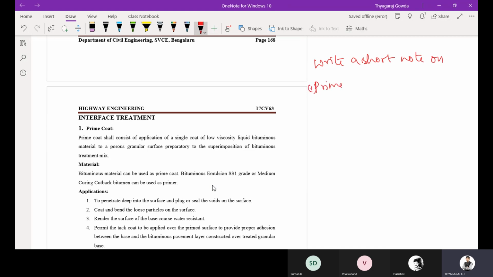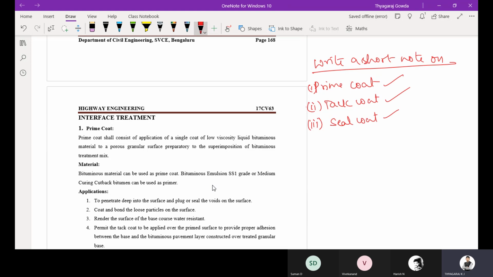prime coat, tack coat, then seal coat. So this is the compulsory question they are going to ask, that is, write a short note or explain prime coat, tack coat, and seal coat. We have done with the seal coat. Now we will see what is this prime coat and tack coat.